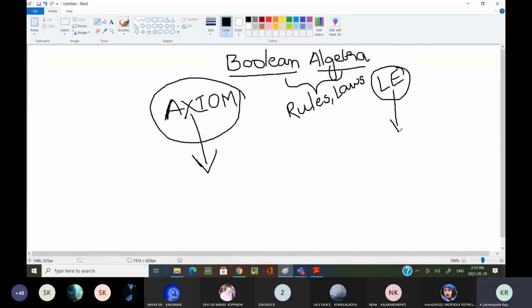And what is the purpose of simplifying? Why are we simplifying those logical expressions? To decrease the complexity of the logical expressions. Okay, that is one reason. Is there any other reason? By using those rules, we are simplifying the expression and finding the minimized or simplified expression. Is there any other reason?